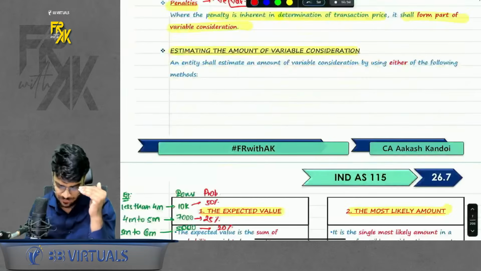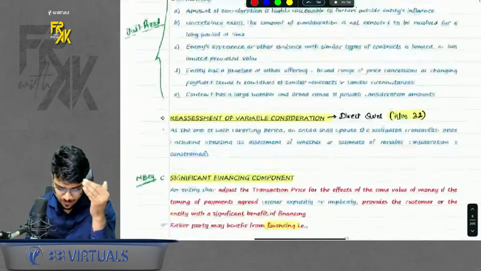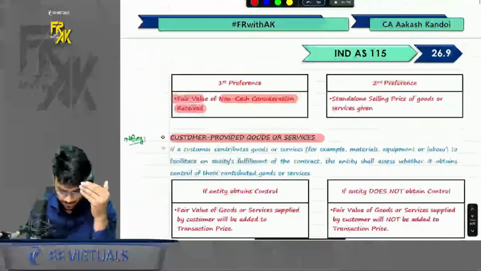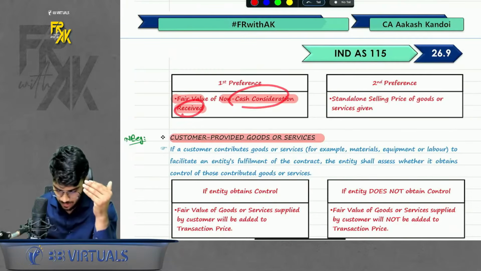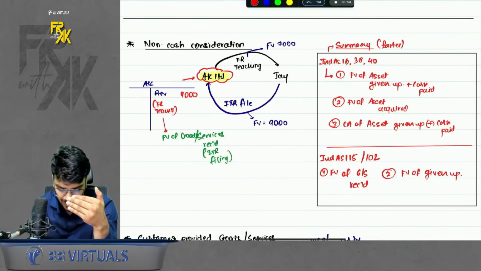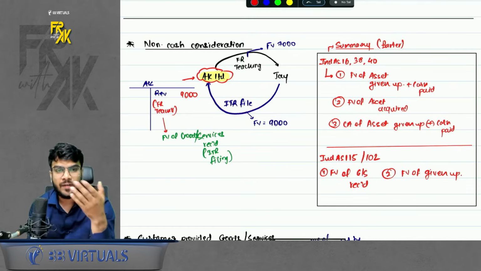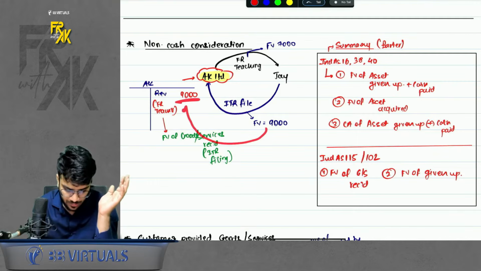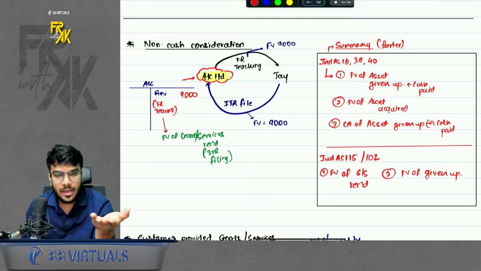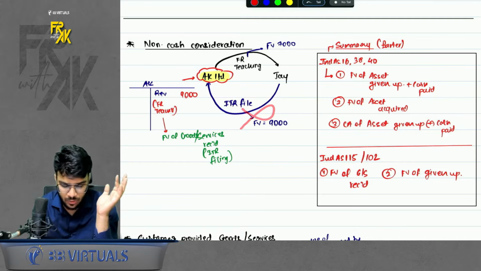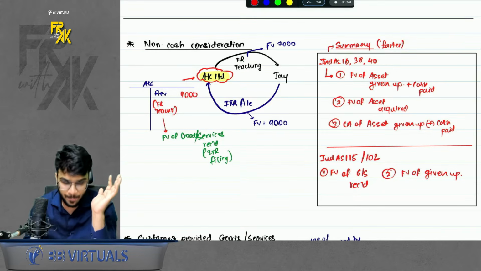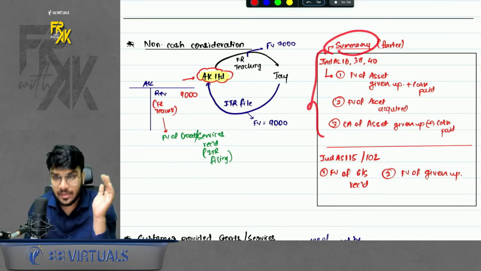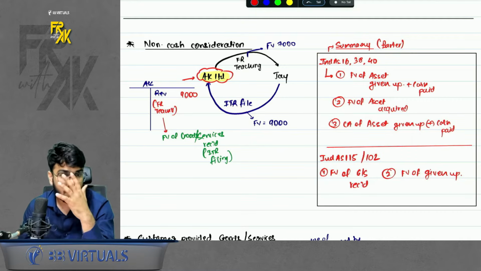two preferences. 115 says first preference should be given to fair value of service received. So you received which service? You received ITR service. So what is the fair value of ITR? 9,000. Record the revenue of teaching at 9,000. Simple. If this was not available, then you will record at fair value of services given up. Simple.